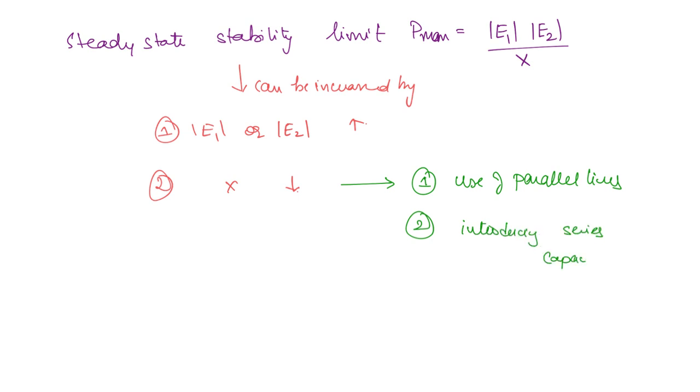So we have discussed series capacitance in voltage regulation as well, right? Series capacitance will improve the voltage regulation as well, and it also improves the stability limit. So it has two purposes.